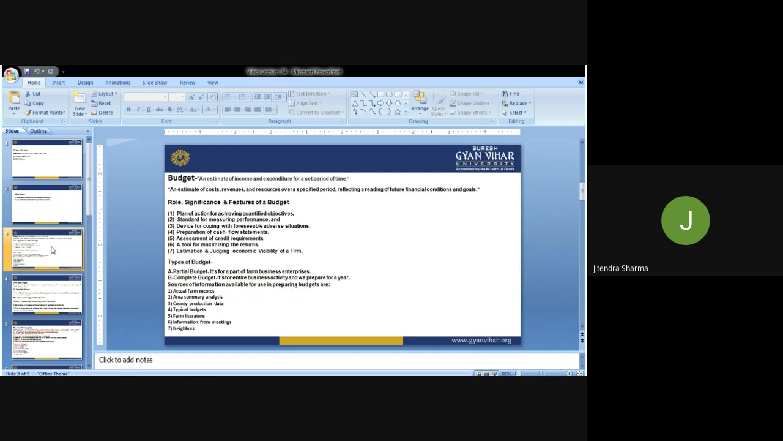They are steps towards the goal, the final thing that we want to achieve through our vision and mission for an organization or for an institution or for a government. So budget is one of the important instruments which can help in achieving quantified objectives time and again during the year. Then the second is a standard for measuring performance.